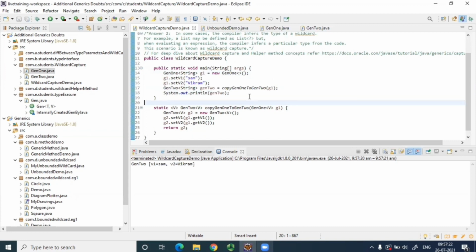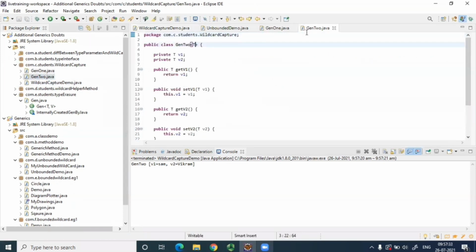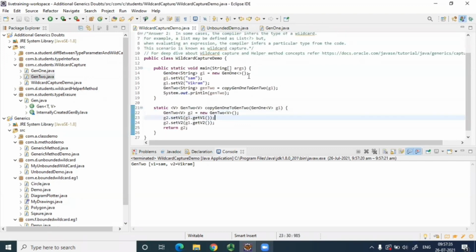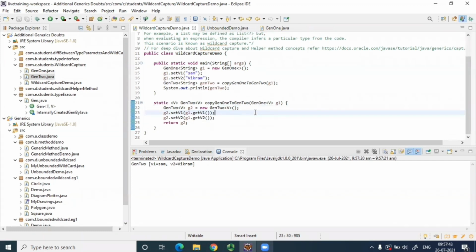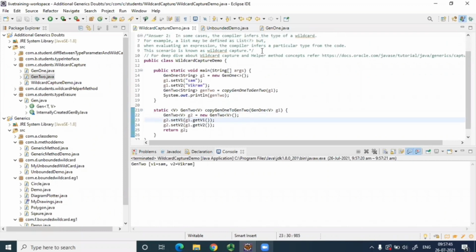See, because the compiler is automatically inferring the type of V for Gen2. The Gen2 type parameter, the compiler is inferring what it will be on the basis of what we are trying to copy to it. The compiler is that smart. It is able to infer. Infer means to guess what it can be and automatically set that. Correct? You saw that, right?